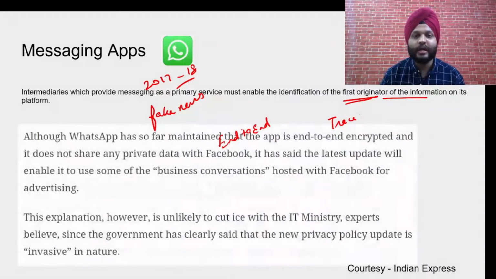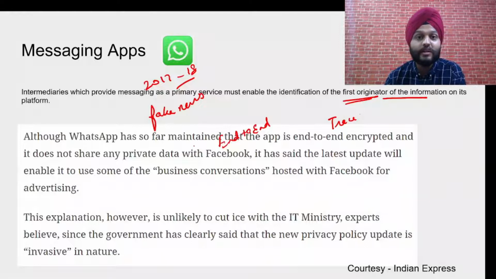But on the other hand, there is a double speak on the behalf of WhatsApp also, where it says, there was a recent privacy policy. So where it says that the app is end-to-end encrypted and it does not share any private data with Facebook.